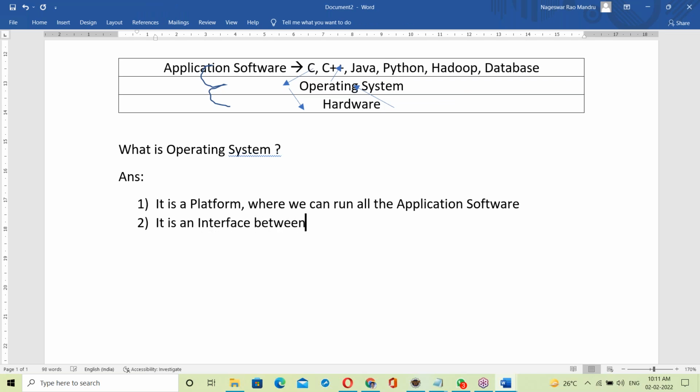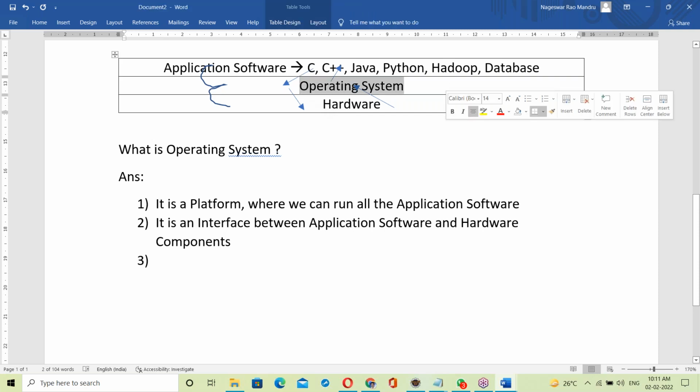It's an interface between application software and hardware components. So what is the OS? It's acting like an interface between application software and hardware components.